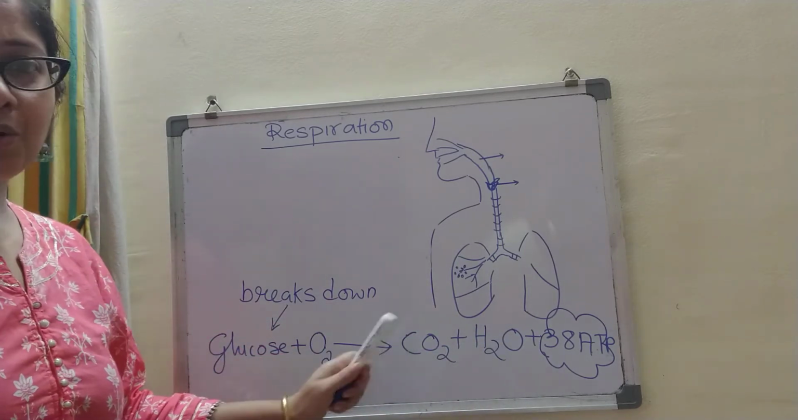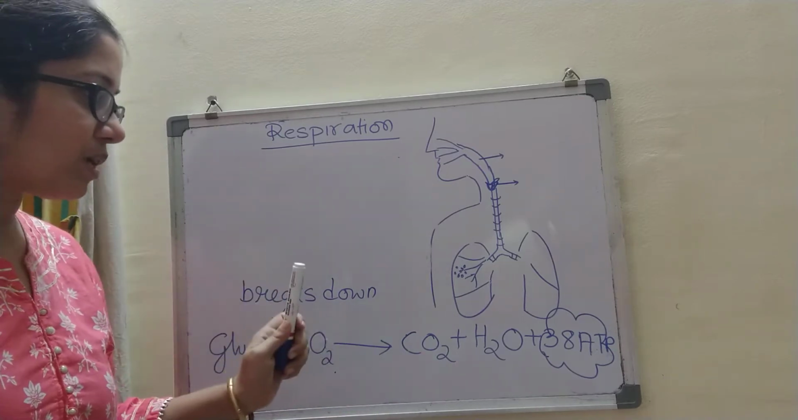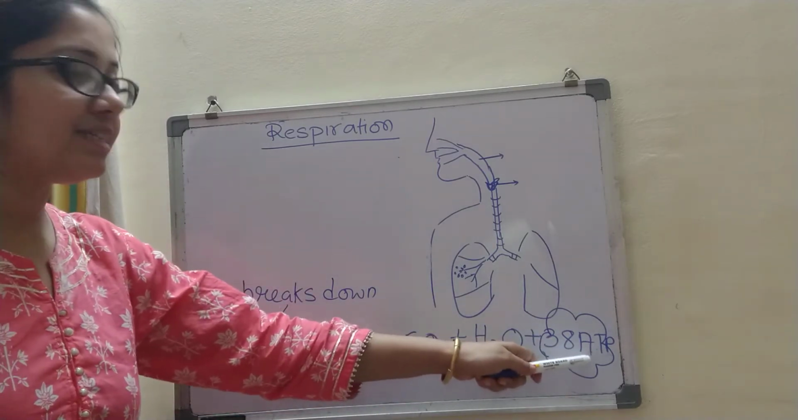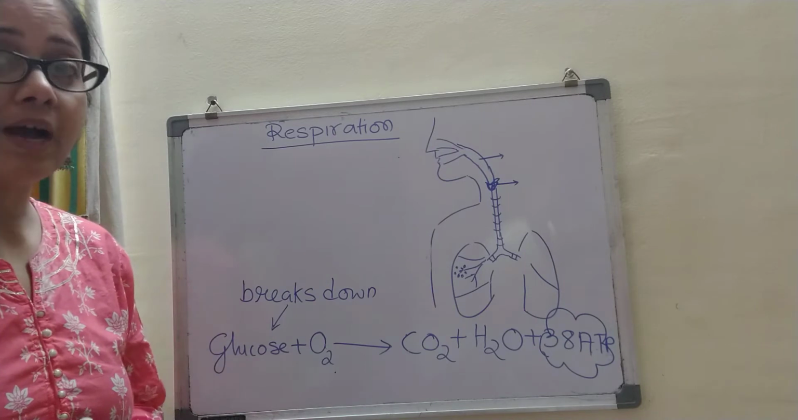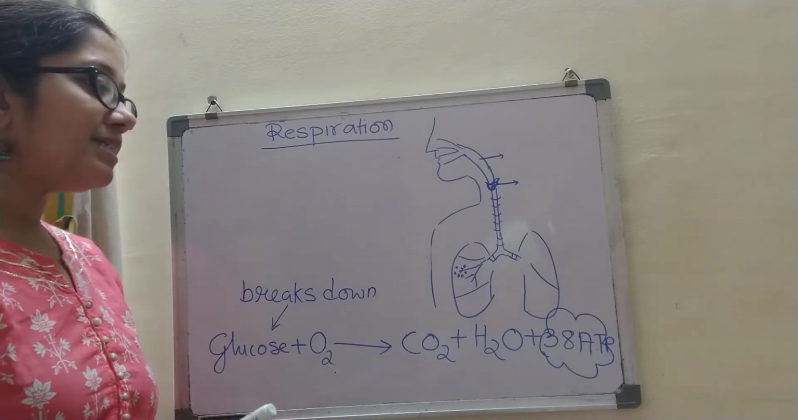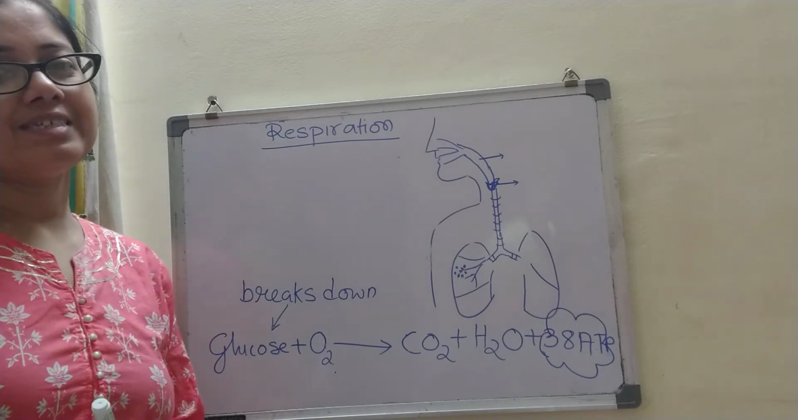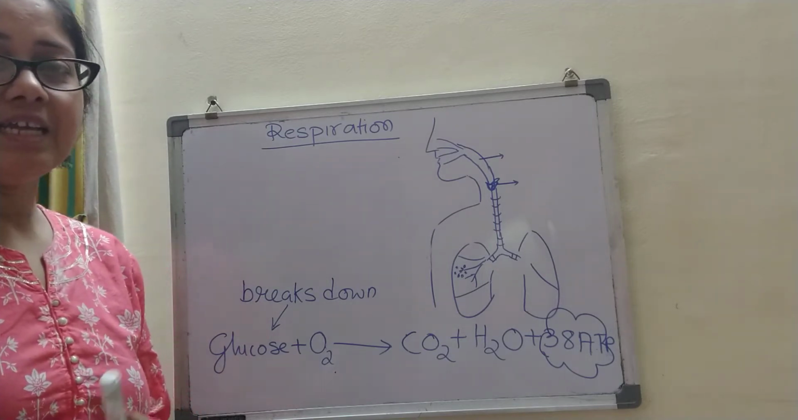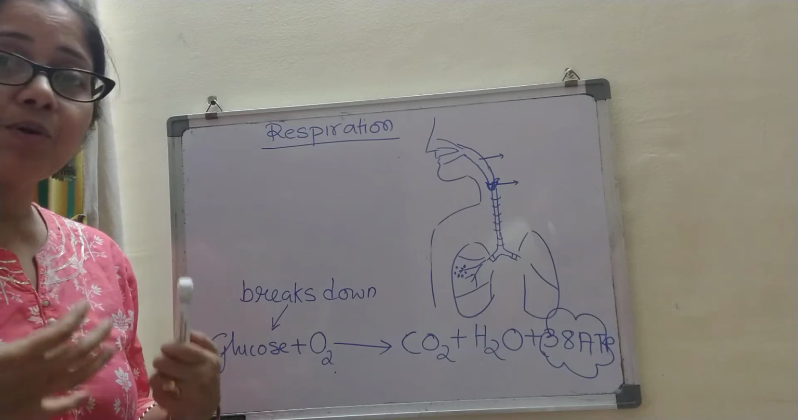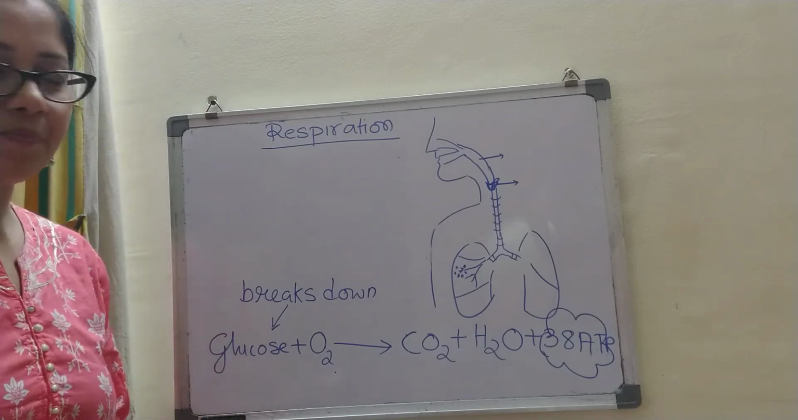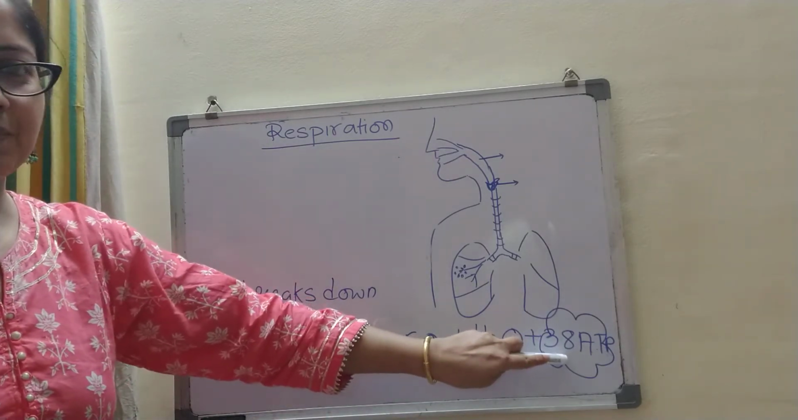So oxygen will break down the glucose, or we can say it oxidizes glucose to give these products. Now this my body does not want, so it throws it out, and this 38 ATP my body requires. Why? As I said, to do various activities and also to keep myself warm. In cold weather, it is our body heat that keeps us warm. So it is that energy.